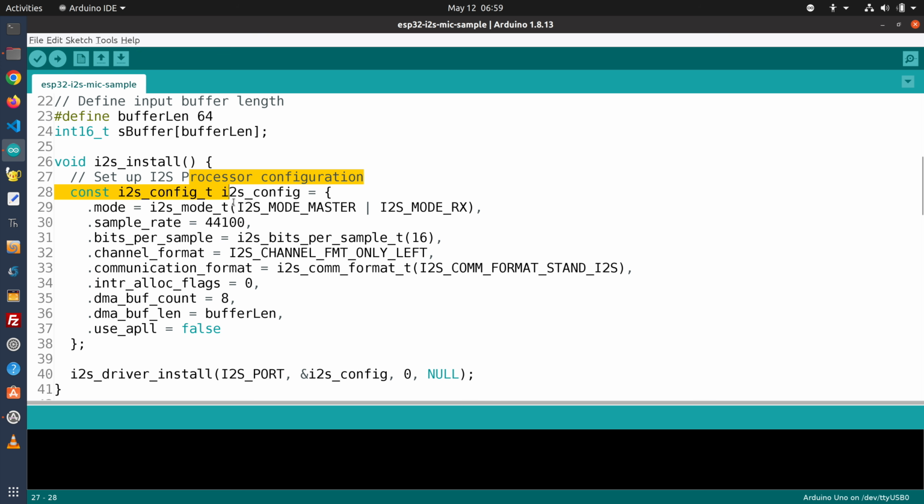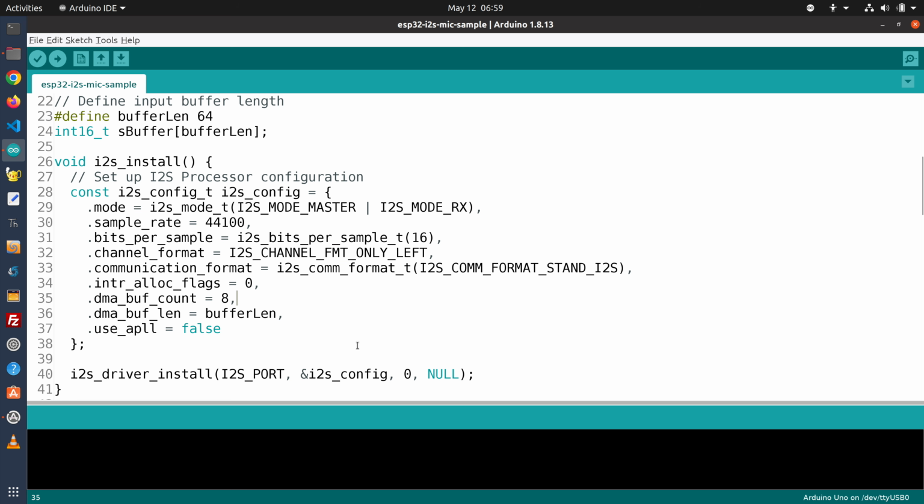This one does all the configuration functions for it, and you can see a number of them buried here in the configuration screen. We're going to be running this in the controller mode, and we're going to be running it as a receiver, with a sample rate of 44.1 kilohertz. We're going to be using 16 bits, and we're going to be using only the left channel.